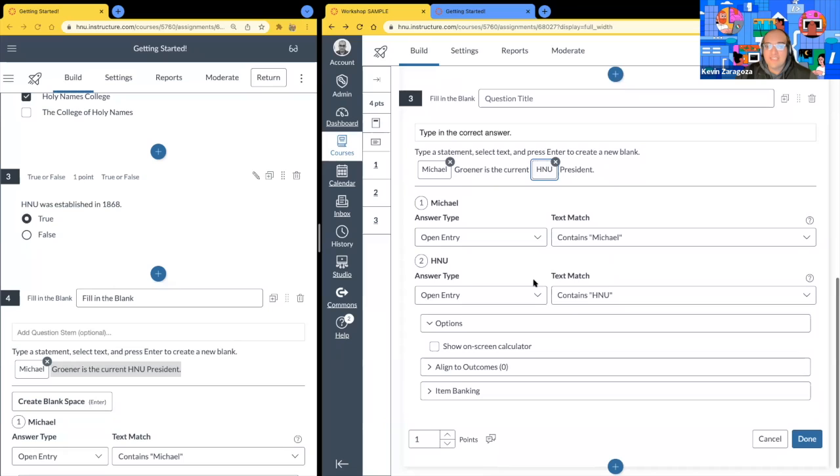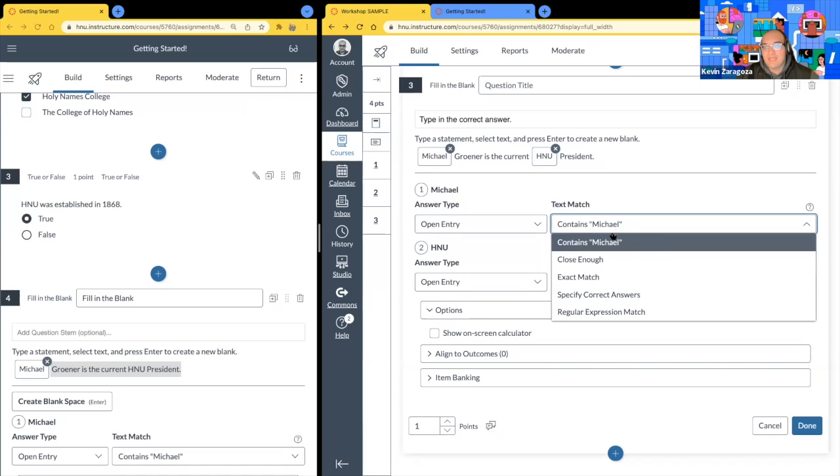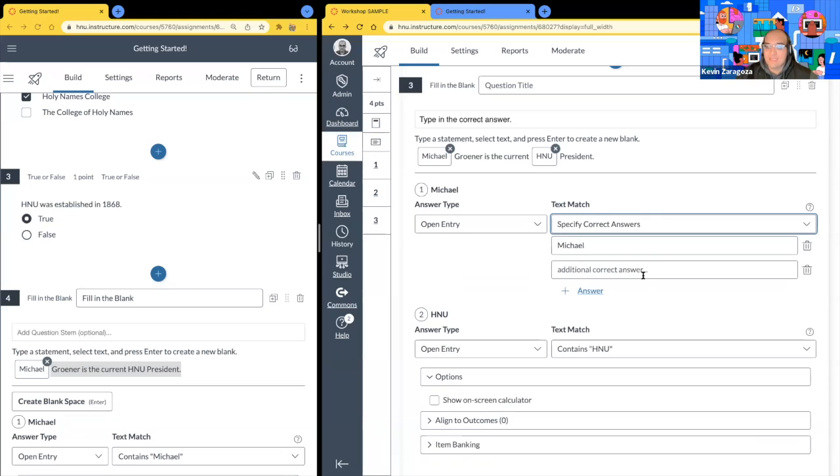We scroll down just a tad and we get to some interesting territory as well. So what if I know Michael as Mike? I'm that close to him. We're like PB&J, right? I might want to type in Mike. Over here on the left, the answer type, with the text match, I can hit this drop-down list. I can set it to be an exact match, which means case sensitive, or I can do close enough, or I can specify the correct answer.